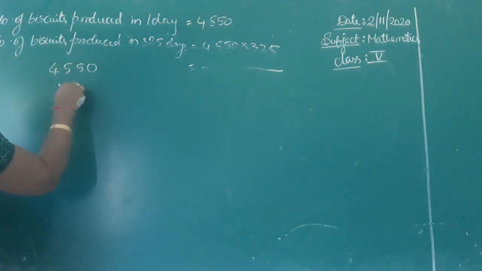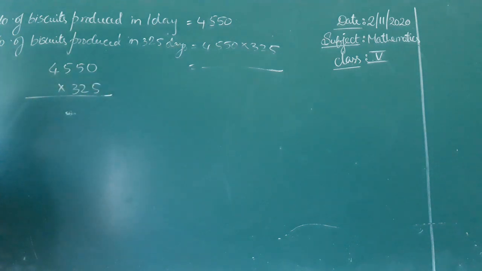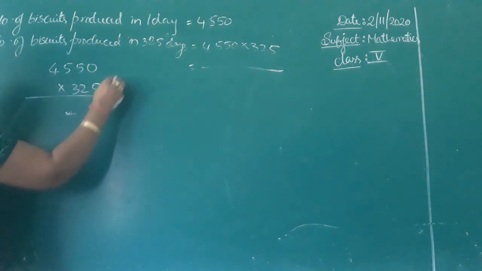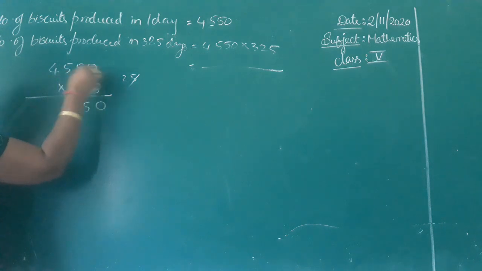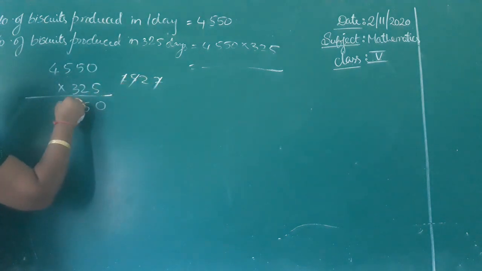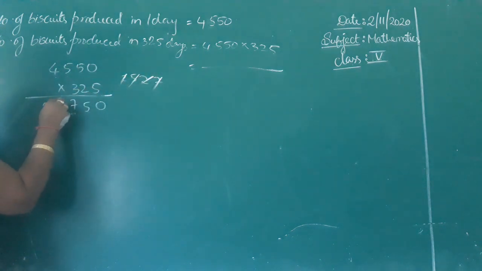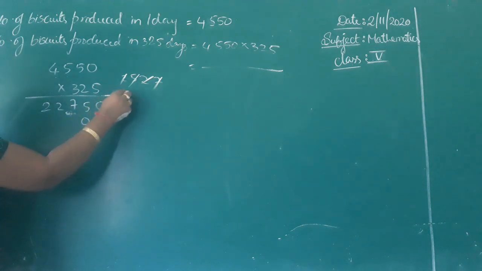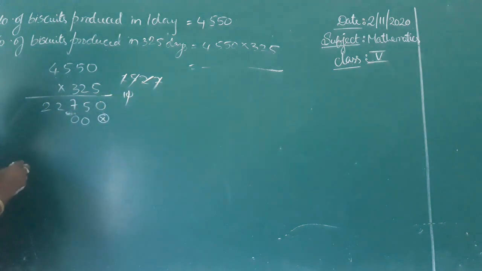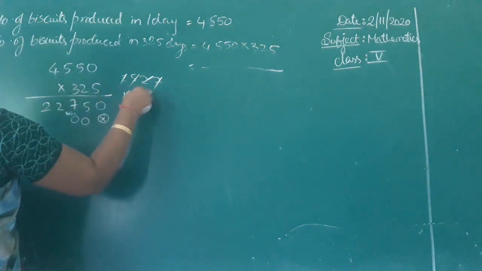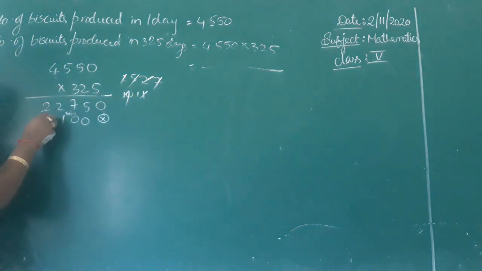4550 into 325. Okay. 5 zeros 0, 5 fives 25, 5 fives 25 plus 2, 27, 5 fours 20 plus 2, 22, 2 fives 10, 2 fives 10 plus 1, 11, again 2 fours 8 plus 1, 9.